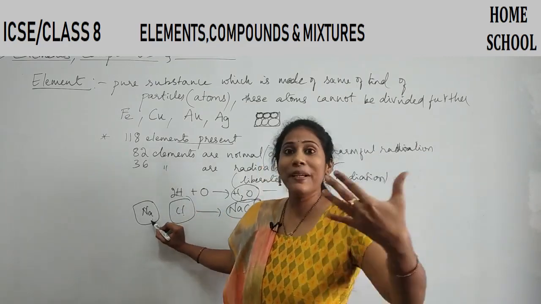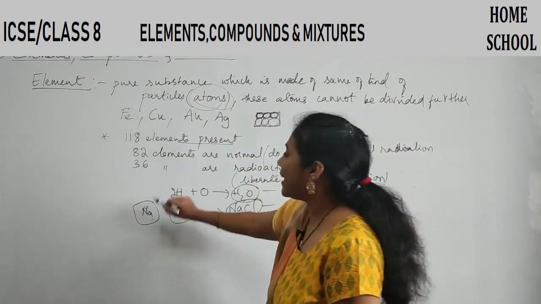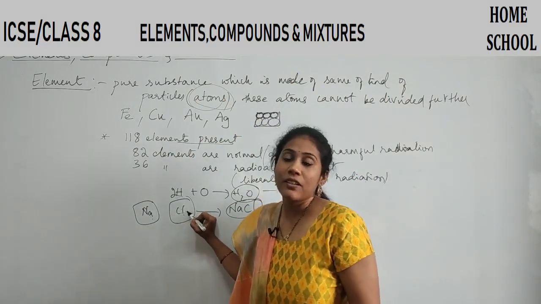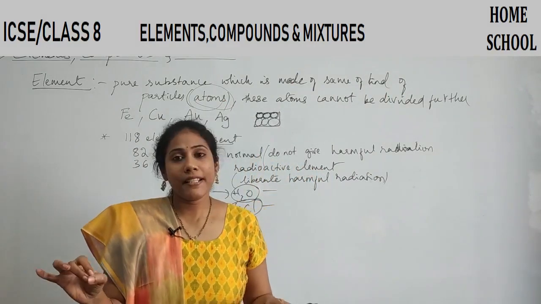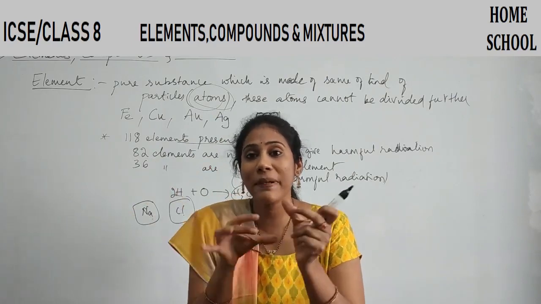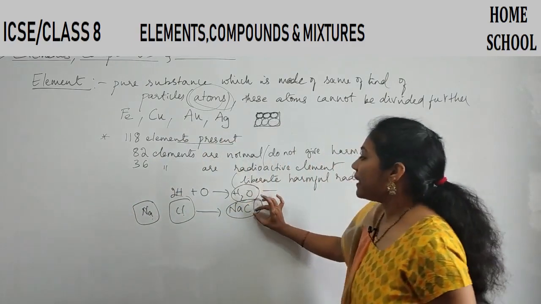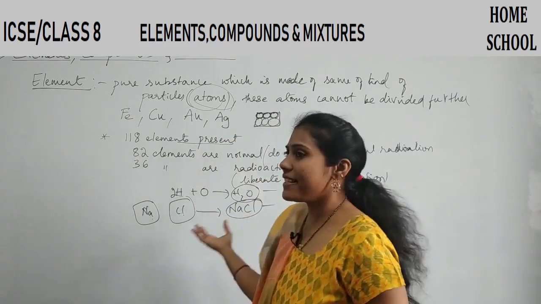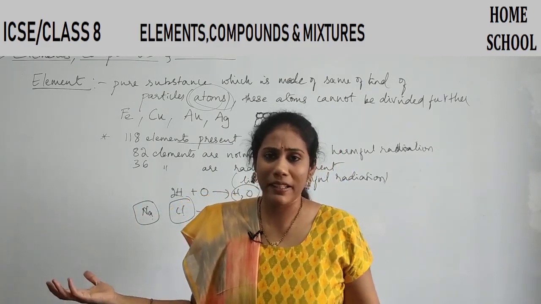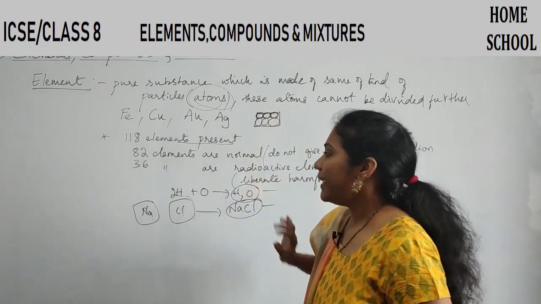Right? So here elements combining in the sense what? An element has so many atoms, right? An element is made up of the same kind of particles. These are called atoms. So atoms of sodium are combining with atoms of chlorine. So here the meaning is the same, guys. Element combines or atoms combine. You know, these meanings are the same. So when elements combine or atoms combine, you get new chemical substances. Those chemical substances can again be a pure substance or a mixture, whatever it may be. Clear everybody? So this is what about the element.